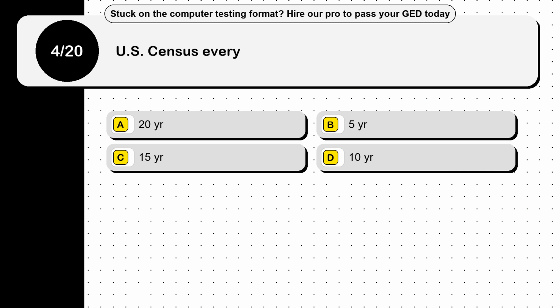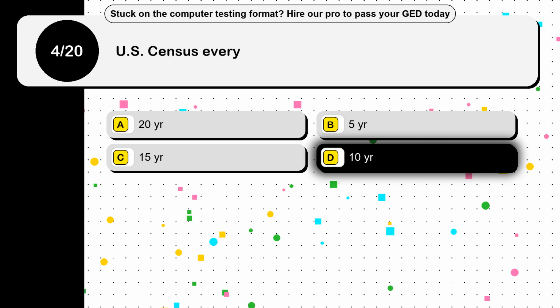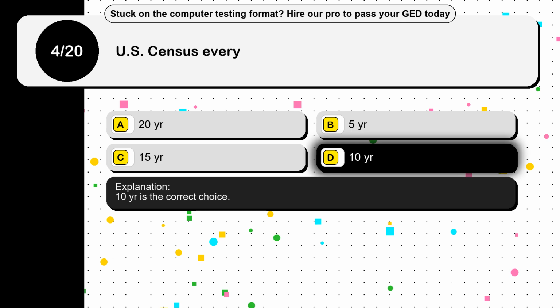Question 4. U.S. Census every. Option A, 20 years. Option B, 5 years. Option C, 15 years. Option D, 10 years. The correct answer is option D, 10 years. 10 years is the correct choice.